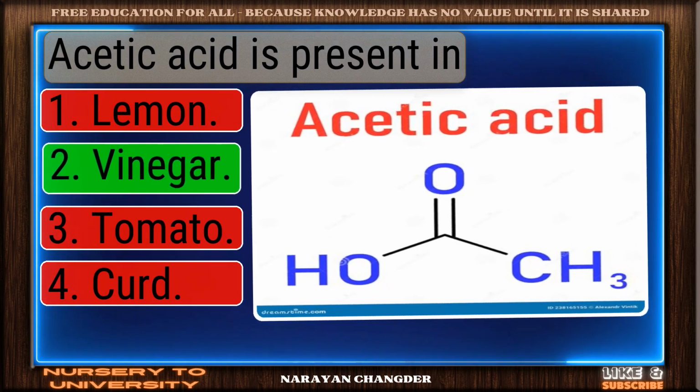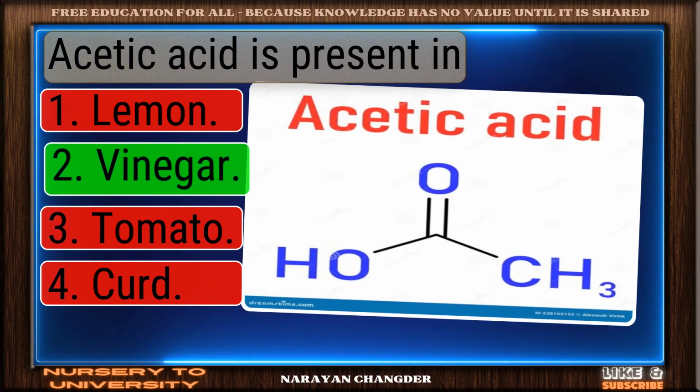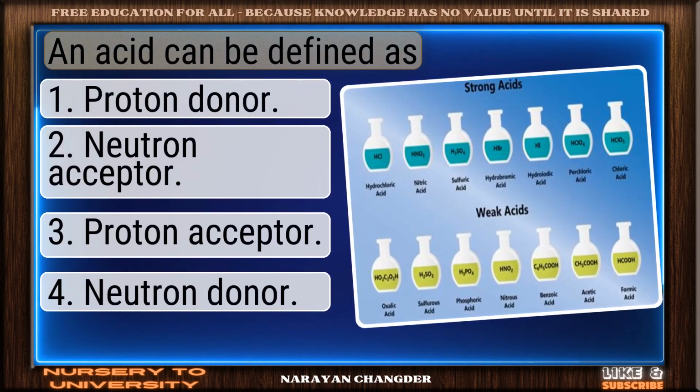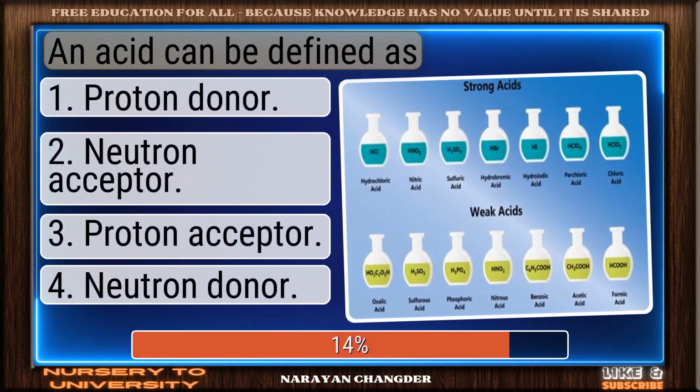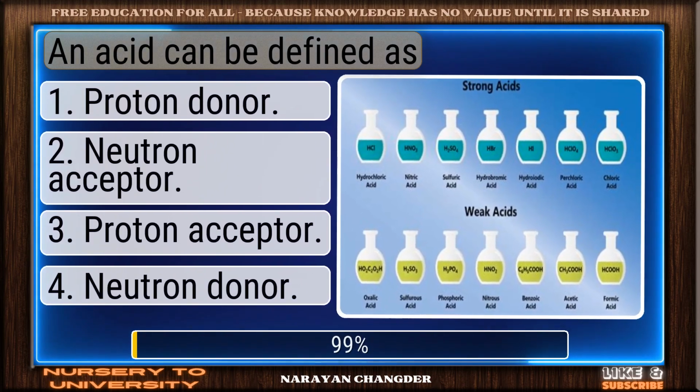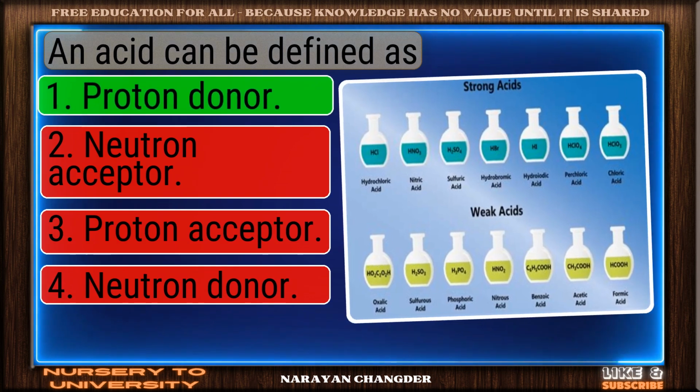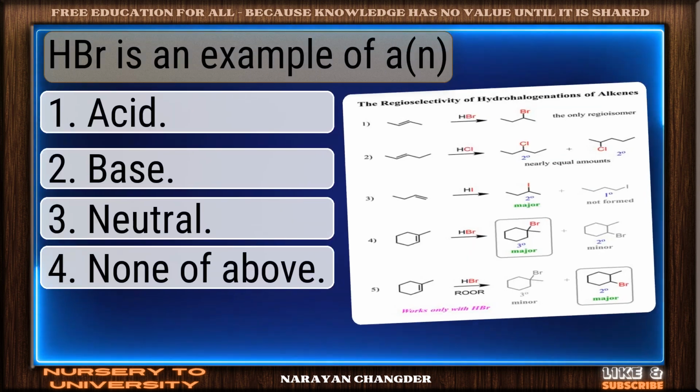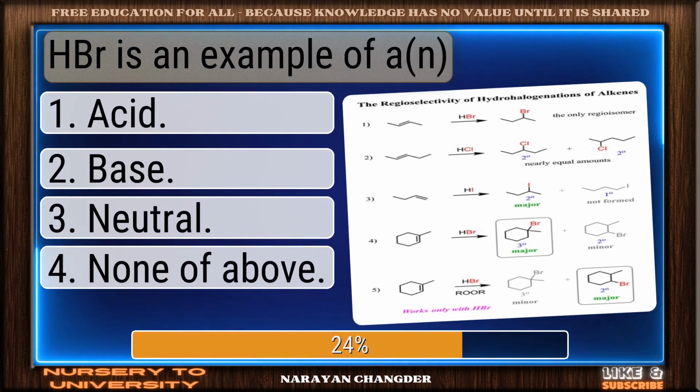Great job. Vinegar is the accurate answer. An acid can be defined as. Perfect. Proton donor is the correct choice. Haber is an example of a.